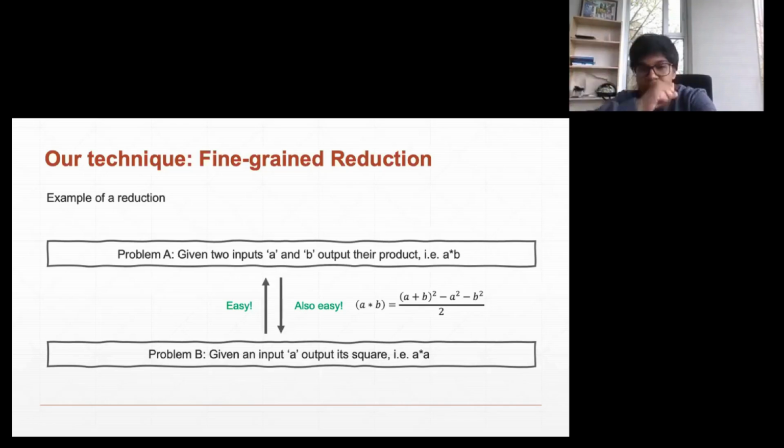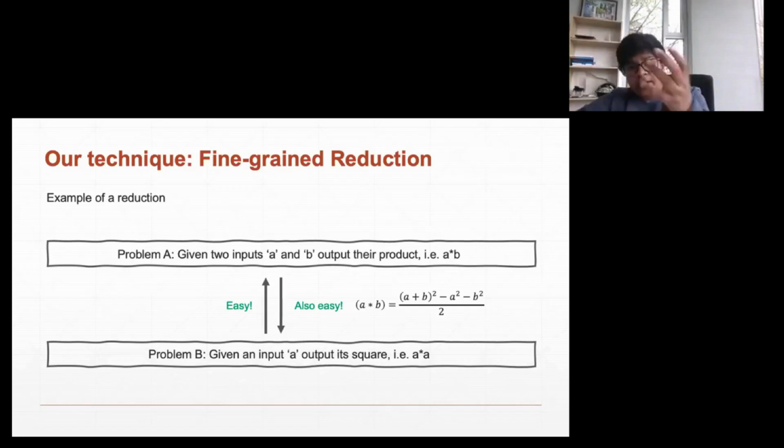And again, the reason I'm talking about this reduction idea is that the relation we have got here establishes that both these problems are computationally equivalent. What do I mean by that? If I had a really fast algorithm to solve problem B, then I could use this really fast algorithm to solve problem A as well. So a fast algorithm for problem B implies a fast algorithm for problem A as well. And this other direction shows the other relationship.